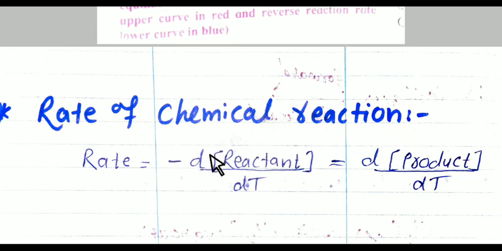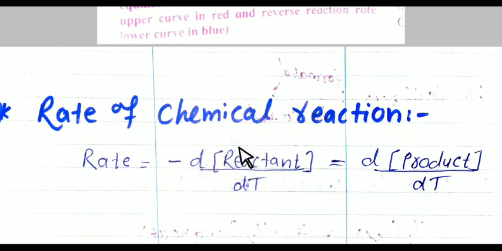See here, the minus sign indicates that the concentration of reactant decreases in the given time interval, and here there is a positive sign, which means the concentration of product increases in a given time interval.